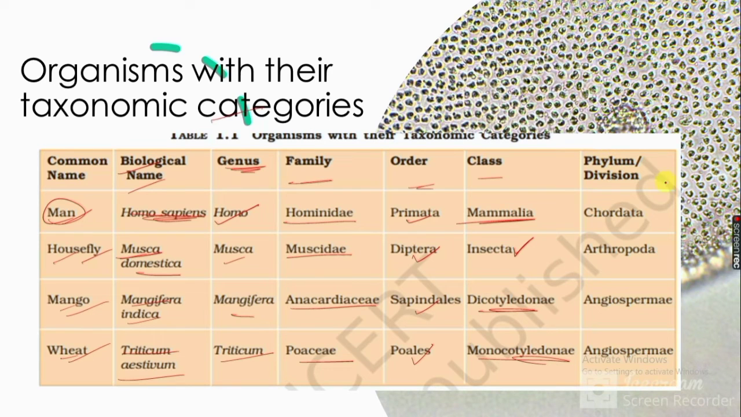Arthropoda means invertebrate. Diptera means having two wings and can fly. Here is one more word, Anacardiaceae. It means flowering plants, plants that have flowers. And Poaceae means grasses of natural grassland. They are known as Poaceae.